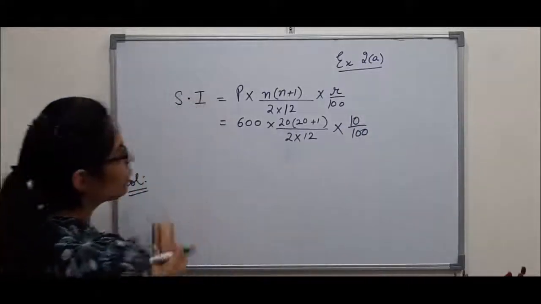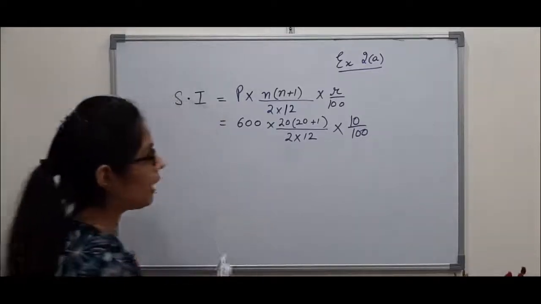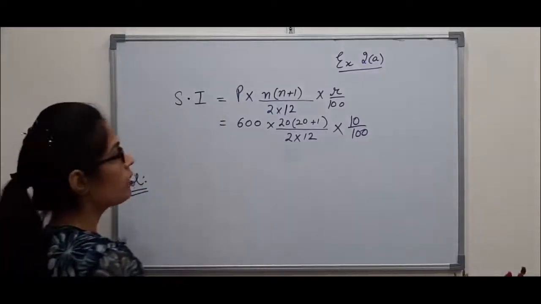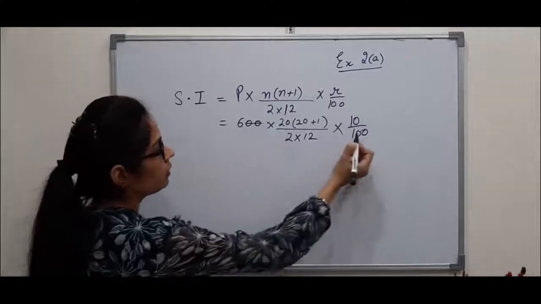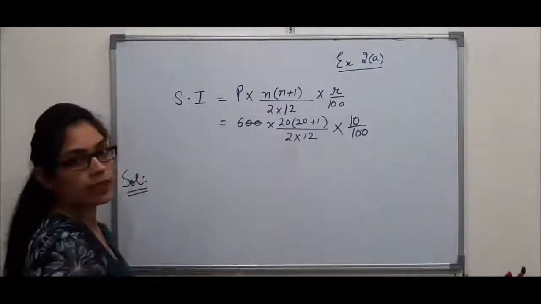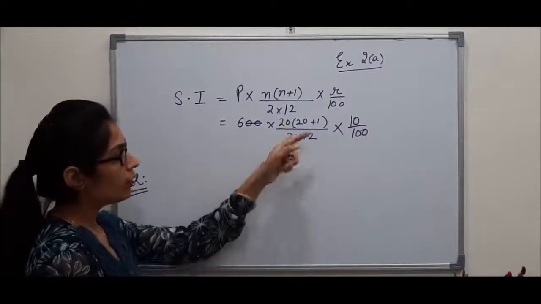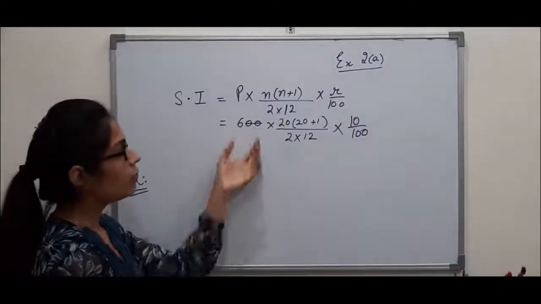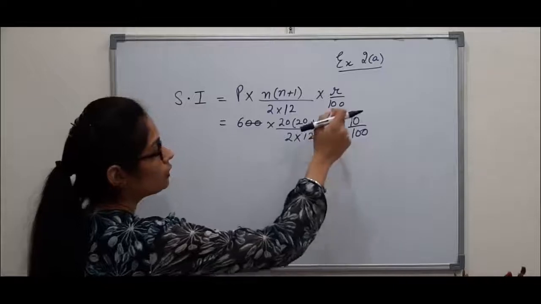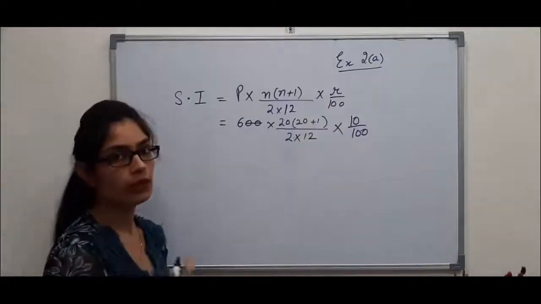Now, in order to make calculations easy, what will we do? First we will cancel the zeros. See, all the things are getting multiplied, I can see. So in multiplication and division, in this case, sideways cancellation is always possible and up and down cancellation is possible.